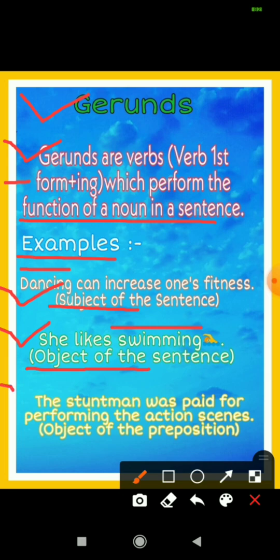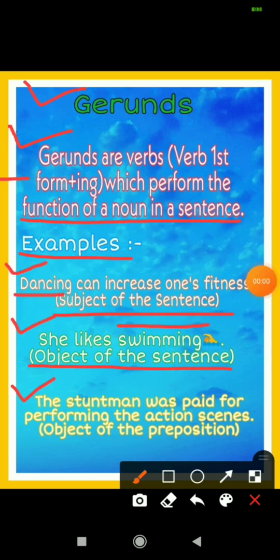Next example is the stuntman was paid for performing the action scenes. So here the gerund is performing, that is perform plus ing, and it is used as object of the preposition. What is the preposition? Preposition is for. The stuntman was paid for performing the action scenes. So here you can see that gerunds are used as subject of the sentence, object of the sentence, and object of the preposition also, and they are used as noun in a sentence. Now let's see the next topic.